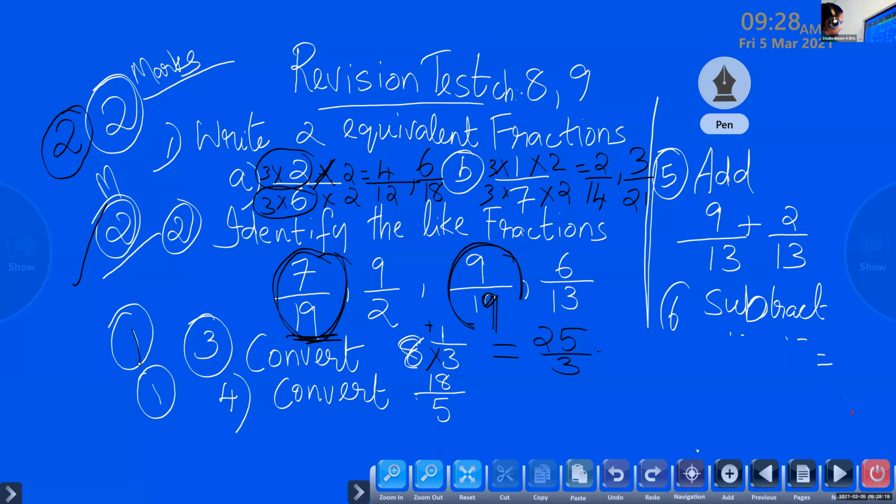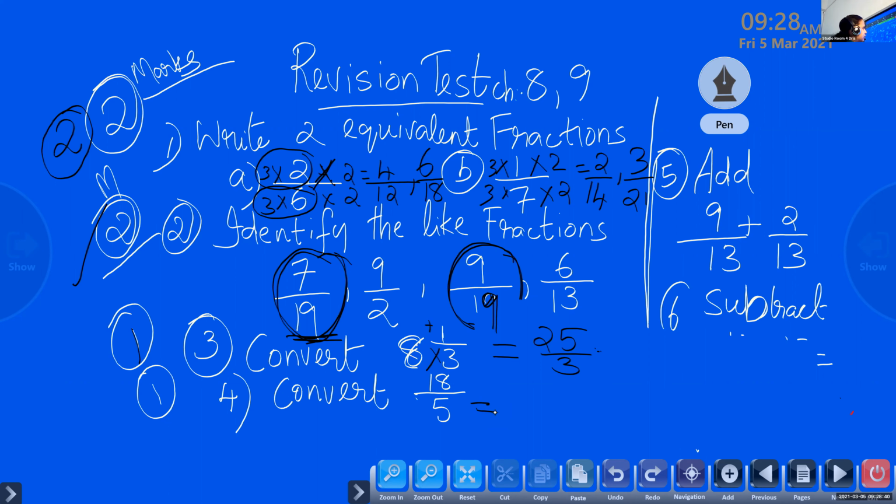Convert this mixed fraction into improper. So what do you have to do? 8 3s are 24 plus 1, 25 by 3. Okay, Shivadyan, can you tell me the answer of question number 4? Yes, ma'am. 18 by 5. 18 divided by 5.